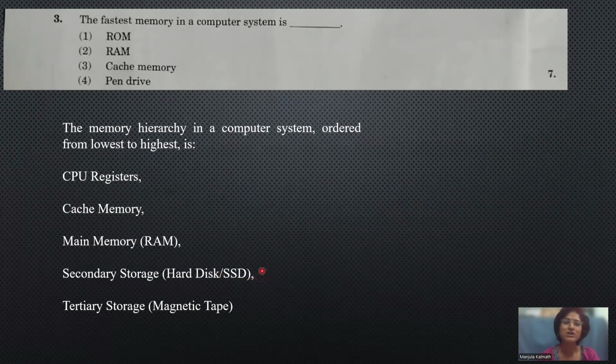And even the pen drive, CD, everything comes under secondary storage. Tertiary storage is one of the traditional storage systems, that is magnetic tape. So when we go for the highest speed among all this, we have CPU registers, and after that comes the cache memory. Here the CPU register is not given, so the fastest option will be cache memory. The answer will be 3 here.